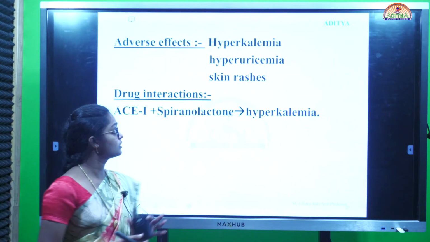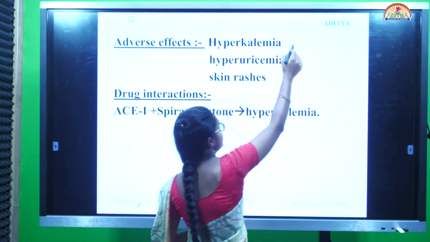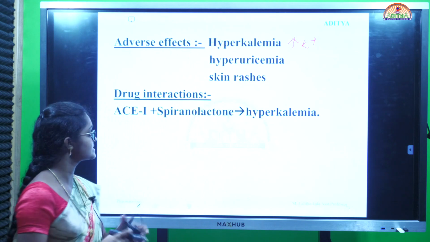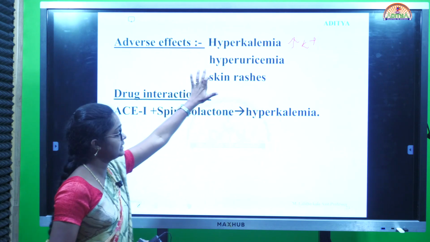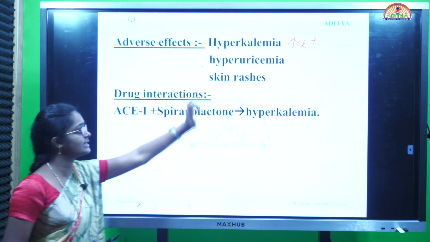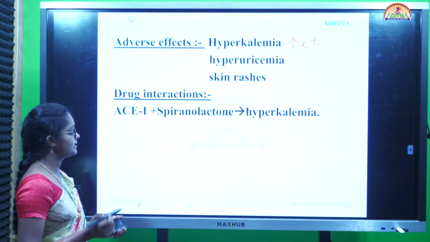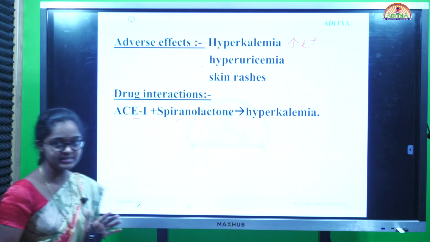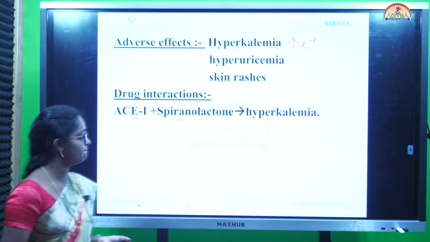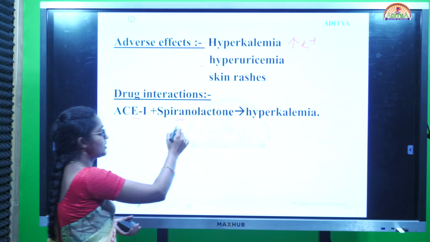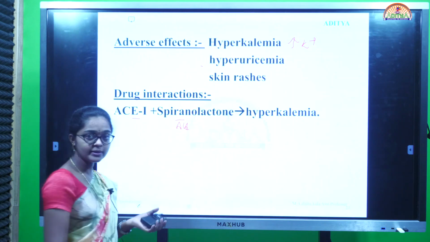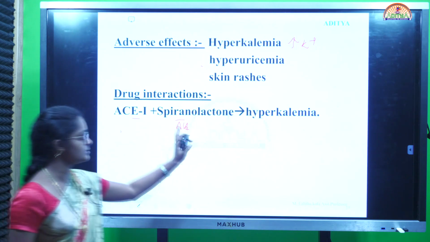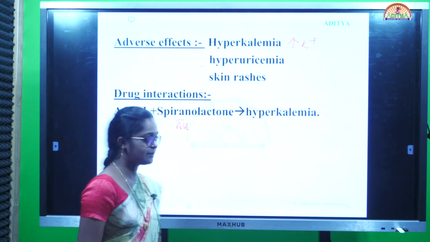Next, adverse effects include hyperkalemia, which means increased potassium levels, and hyperuricemia, which means uric acid is increased. Next, skin rashes. Drug interactions: ACE inhibitors along with spironolactone. Spironolactone is an aldosterone antagonist. While we are using ACE inhibitors along with spironolactone, it causes hyperkalemia.